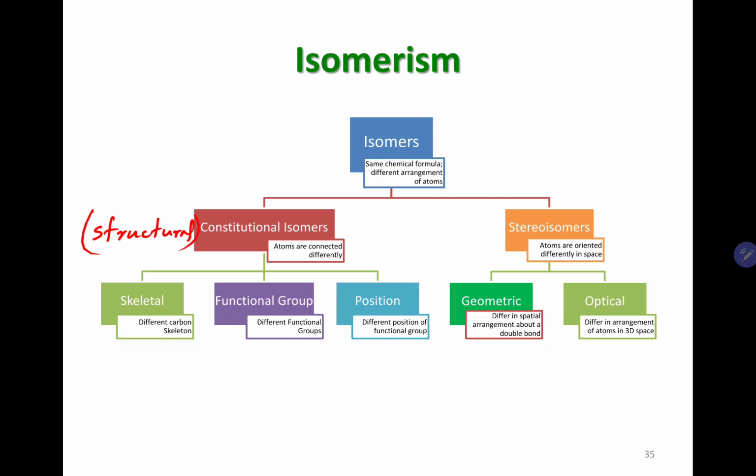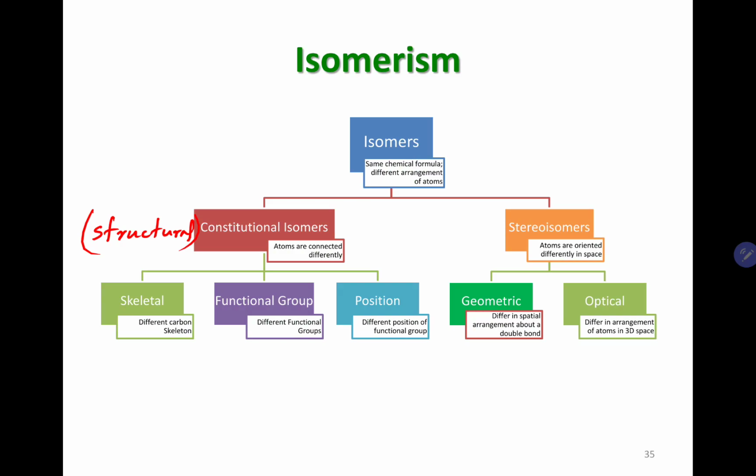The structural isomers are the isomers that I'm more interested in at this chapter, because when it comes to hydrocarbons, especially alkanes, structural isomers are the ones that are more important. Once again, structural isomers have the same chemical formula, but atoms are connected differently. So when someone gives you two different structures, you can easily say that they are different by looking at the structure, because their atoms are connected differently.